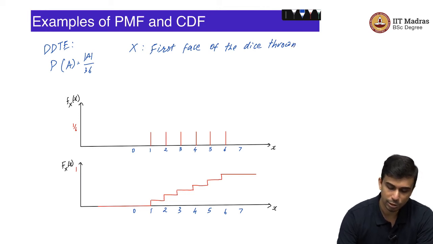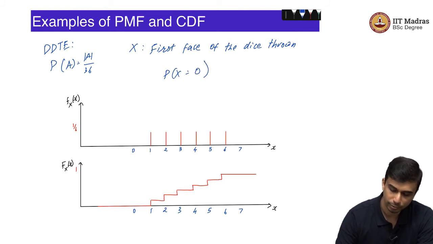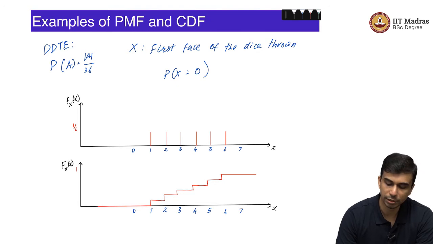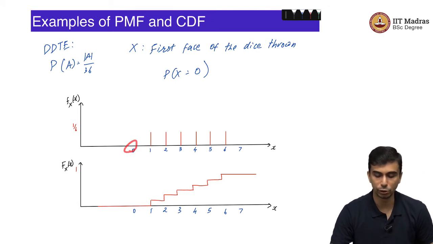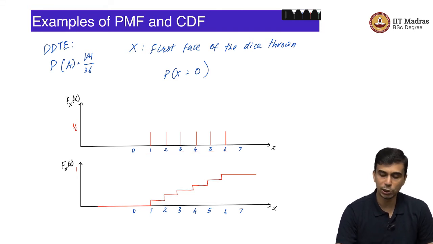Right. So, what is the probability that, let us say, X is equal to 0? Well, the answer is 0. So, that is why you can see that when you plot the probability mass function, here you get 0. It is actually only non-zero for these values: 1, 2, 3, 4, 5 and 6. Only at those points is the probability mass function non-zero and it takes the value 1 by 6, and everywhere else it is 0. That is the probability mass function.